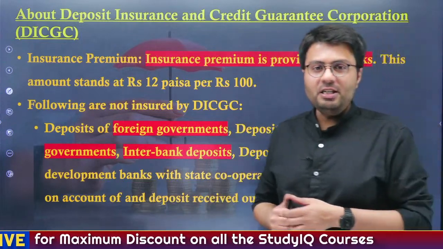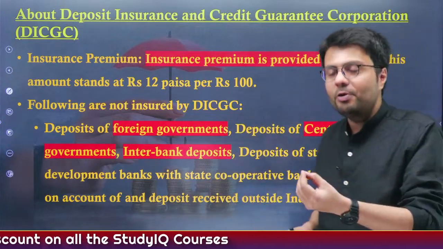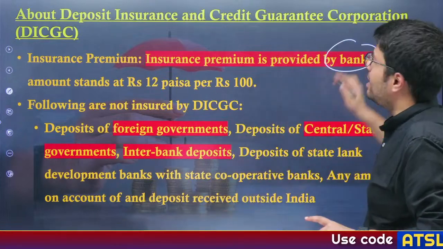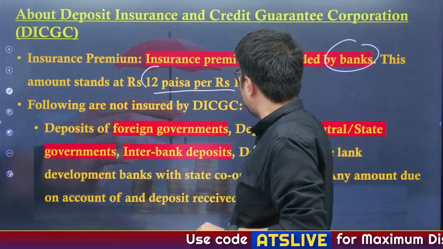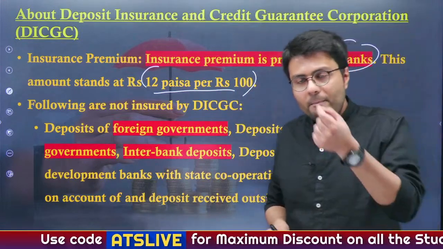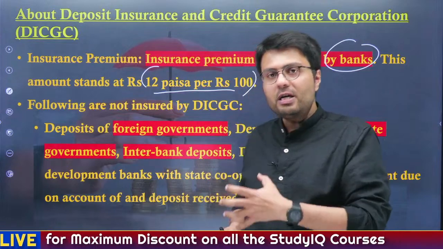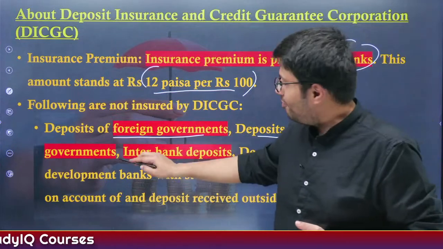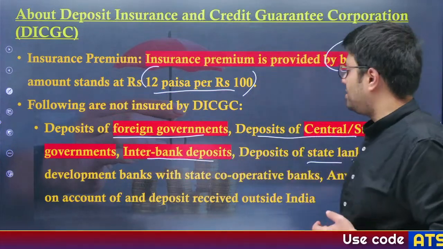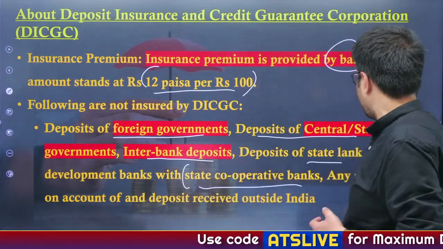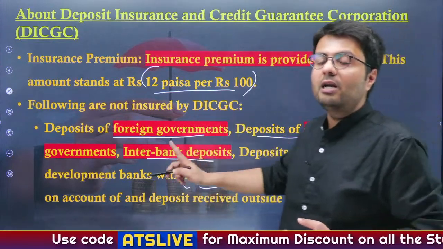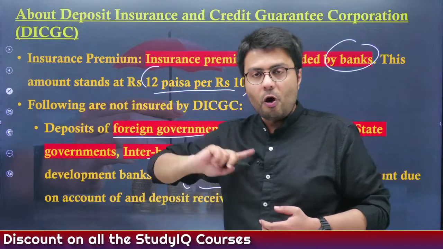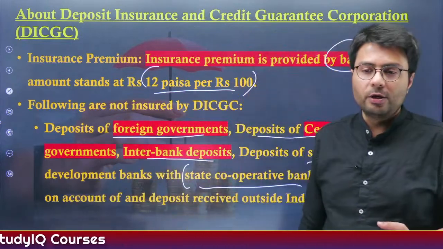Now, DICGC, the premium for which the insurance is given, is actually not paid by the customer, but it is the bank that pays the premium, that is about 12 paisa per 100 rupees of deposit. Now, the following deposits are not covered under DICGC. For example, deposits of foreign governments, deposits of both central as well as state governments, interbank deposits, deposits of state land development banks and also state cooperative banks, etc. All these deposits are not covered by the DICGC. Only the deposits of the general population or common people like you and I are covered.